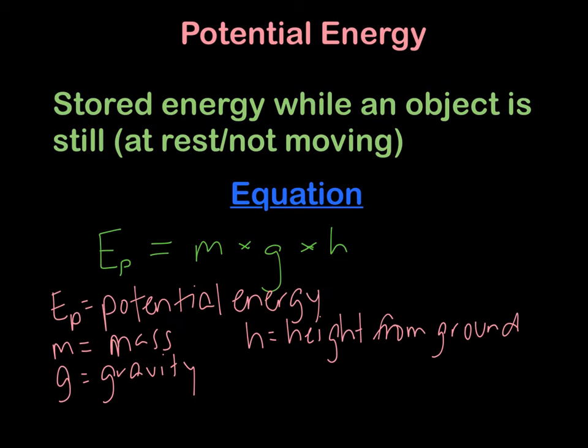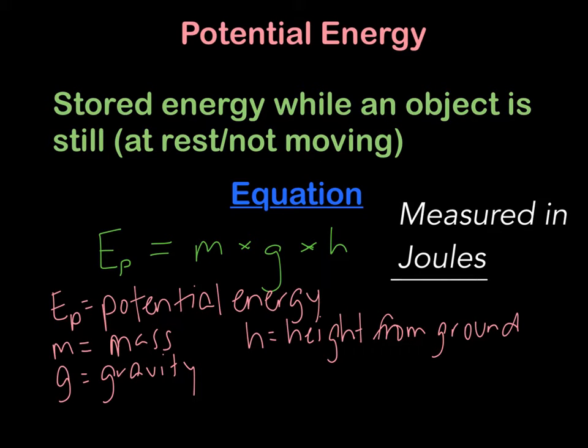The EP stands for potential energy, M stands for mass, G stands for gravity, gravitational acceleration, and the H is the height the object is from the ground. Energy is measured in joules. This is a new unit that we really haven't seen. So all energies will be measured in this new unit, and it is abbreviated by the letter J.